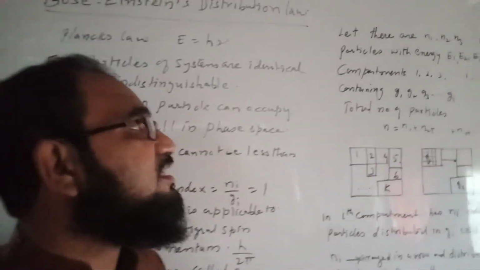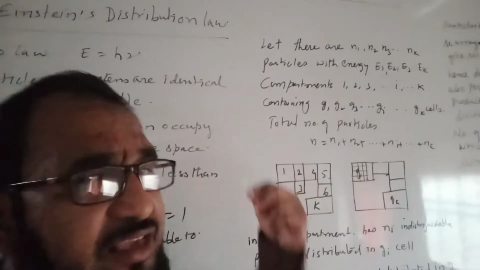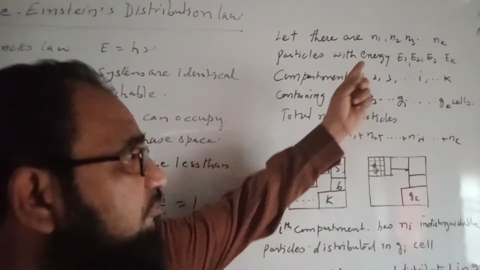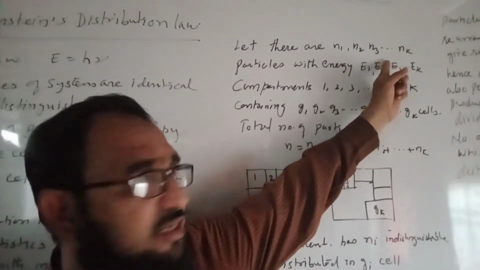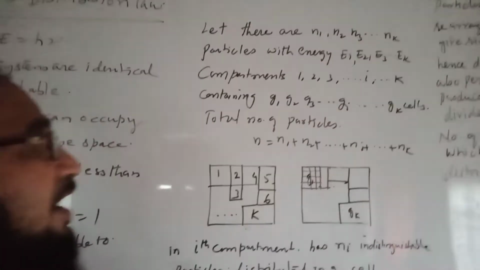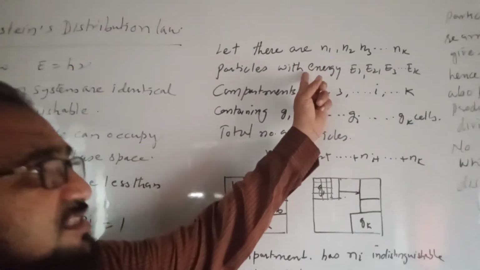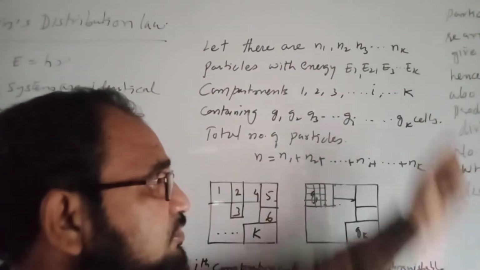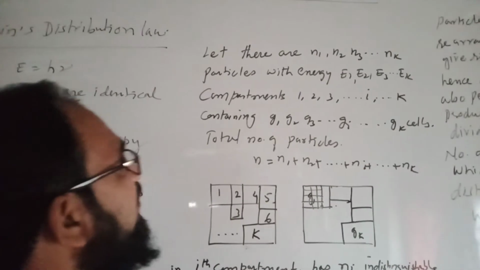Now let us consider that there are nk particles. You have to arrange n1, n2, n3 and so on up to nk particles with their energies E1, E2, E3 and so on up to Ek.